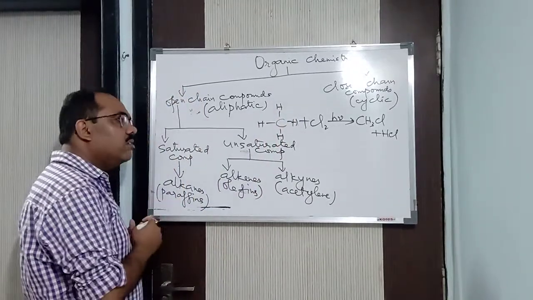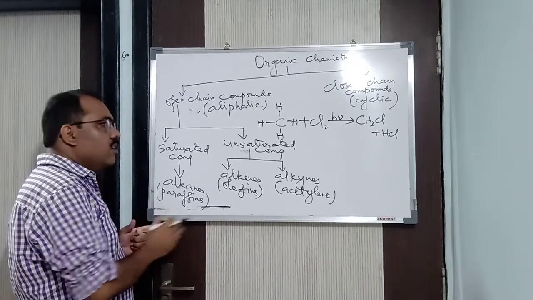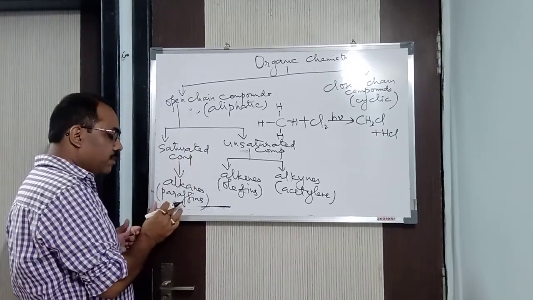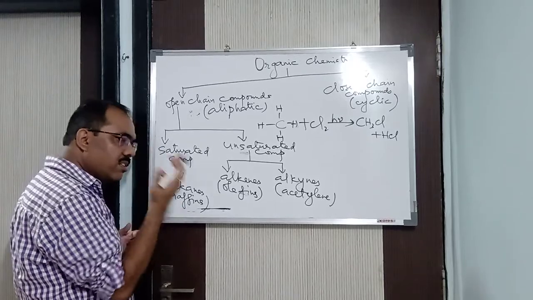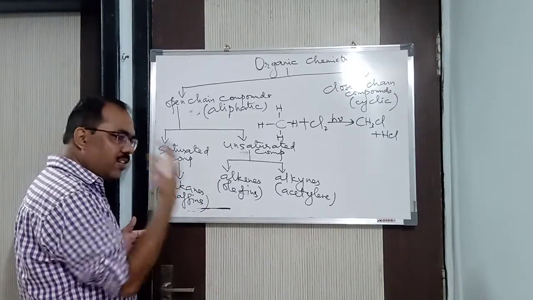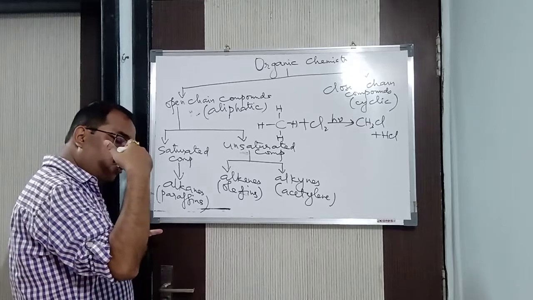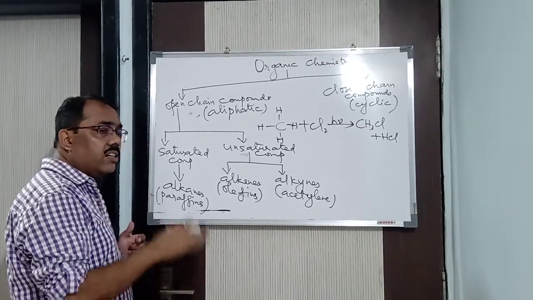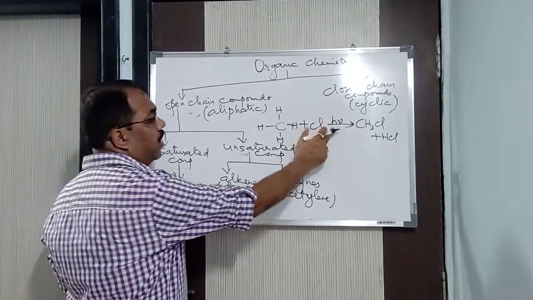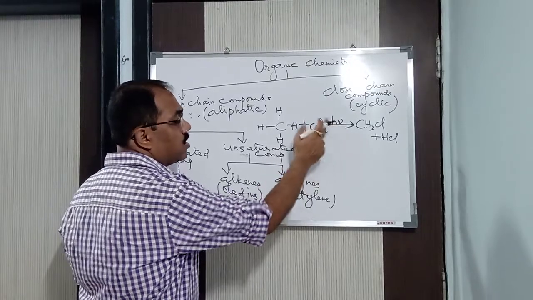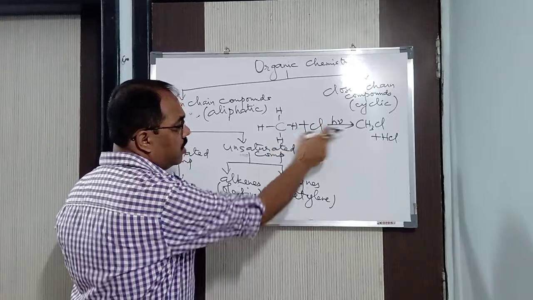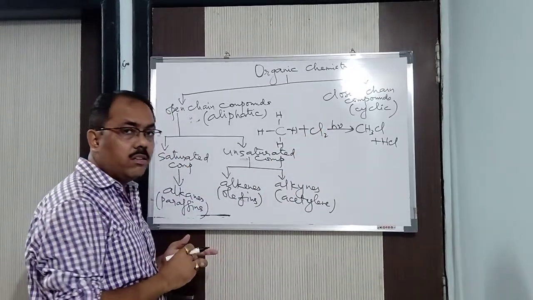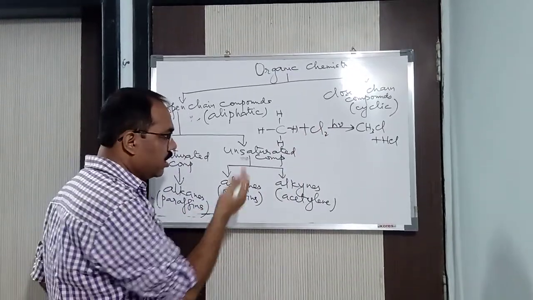Alright, so all the alkanes are called paraffins. And for that reason it is less reactive, because it is already satisfied, already stable, already saturated. If you want it to react, then it will react under certain conditions. Like here it requires UV light or diffuse sunlight. And hence it undergoes substitution reaction, not any other reactions. Got it now? I think it's clear.